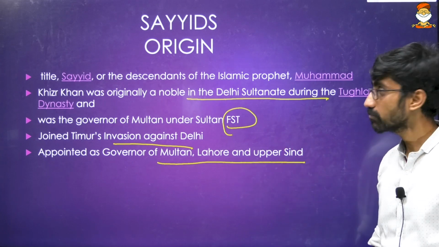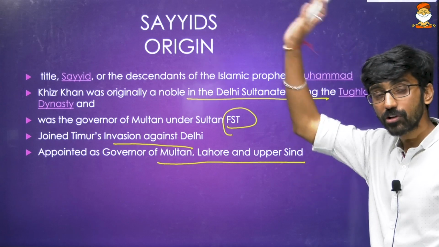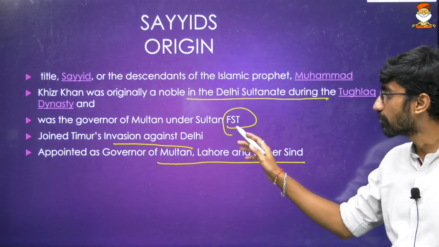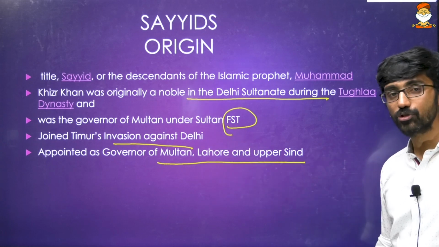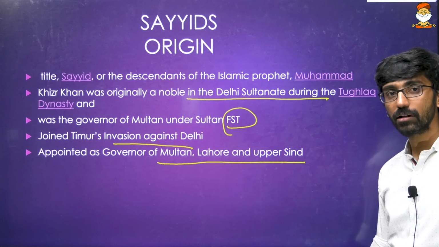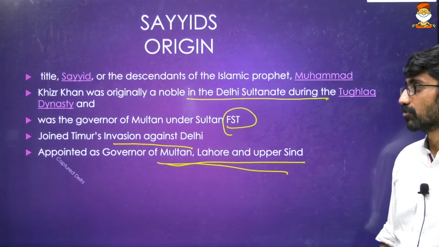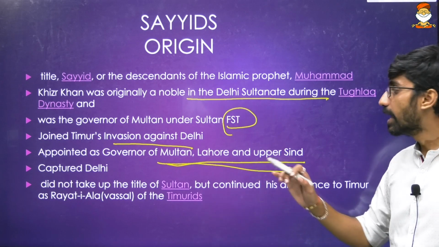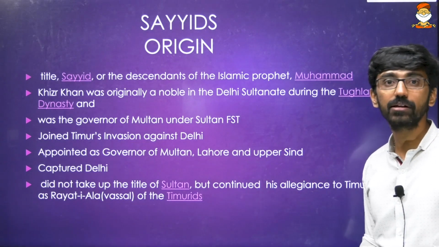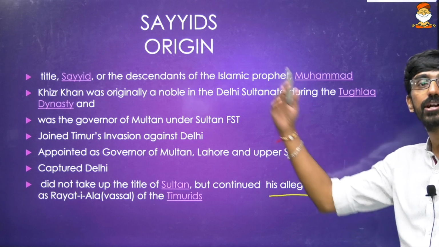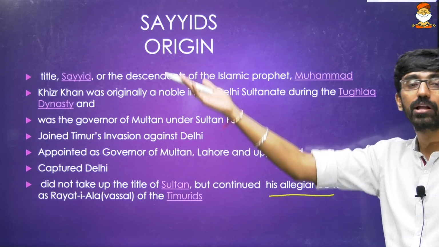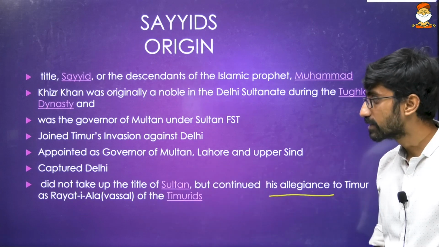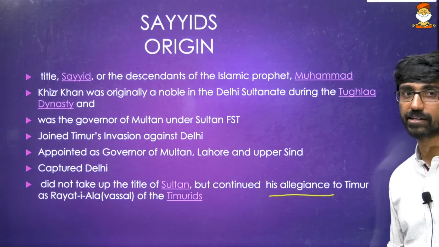Okay, so the Sayyids claim their origin from Prophet Muhammad. And Khizr Khan was a noble in the Delhi Sultanate under the Tughlaq dynasty, particularly under Firoz Shah Tughlaq. He was the governor of Multan, and he joined Timur's invasion against Delhi, and Timur appointed him governor of Multan, Lahore and Upper Sindh, and he captured Delhi later. Then he did not take up the title Sultan. Sultan means authority, but he continued in loyalty to Timur, as a vassal of Timur. That vassal is termed Rayati Ala.